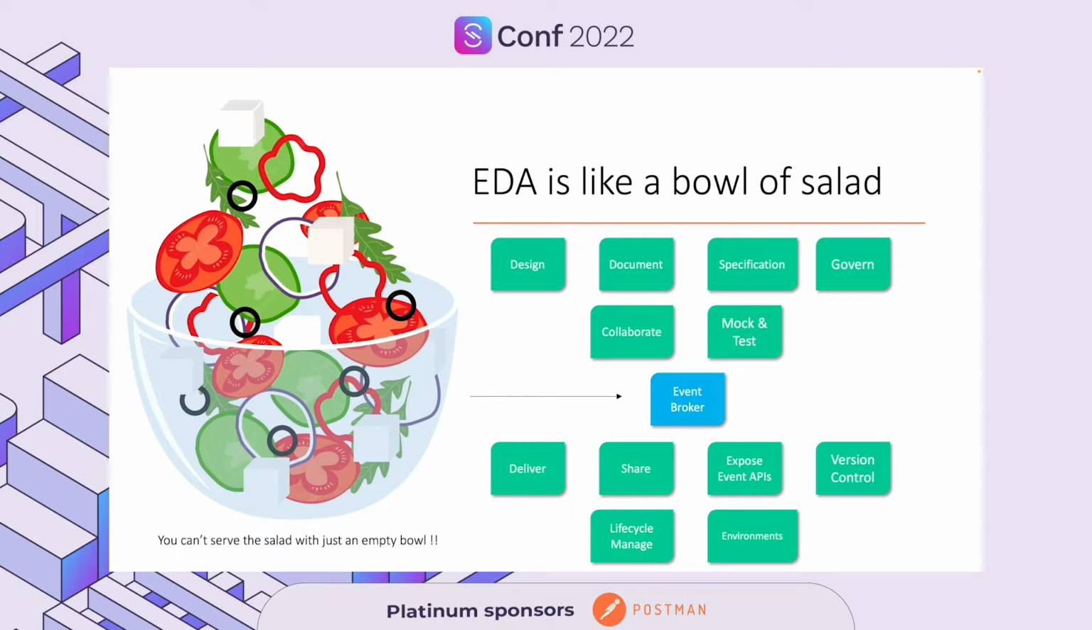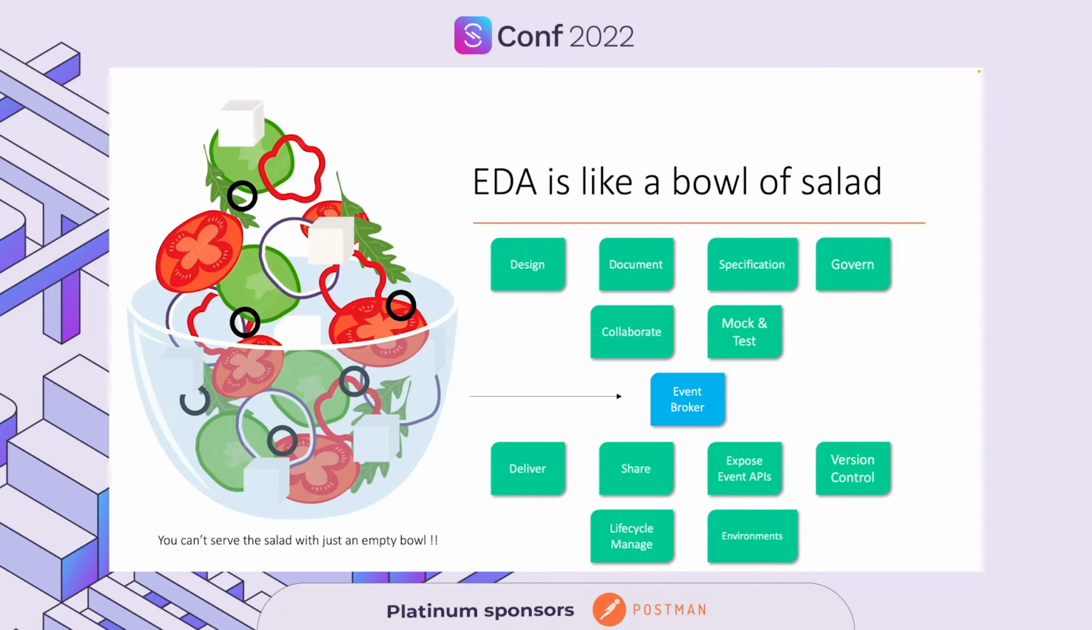And it's so important to know that you cannot serve the salad with just an empty bowl. So event-driven architecture, the solution towards event-driven architecture is not just approached by the runtime aspect, which is an event broker. There are so many different pieces and moving parts around approaching and tackling an event-driven architecture.